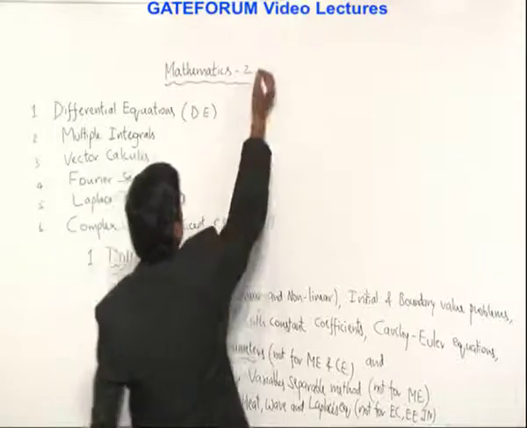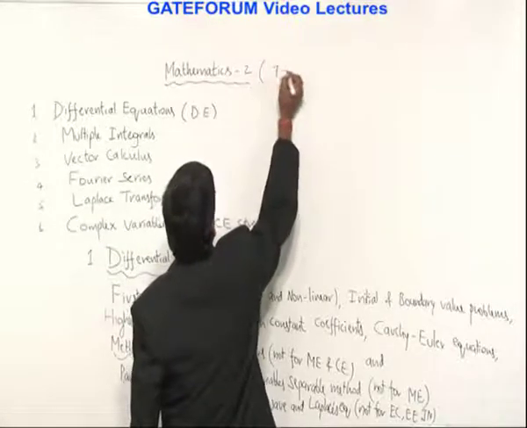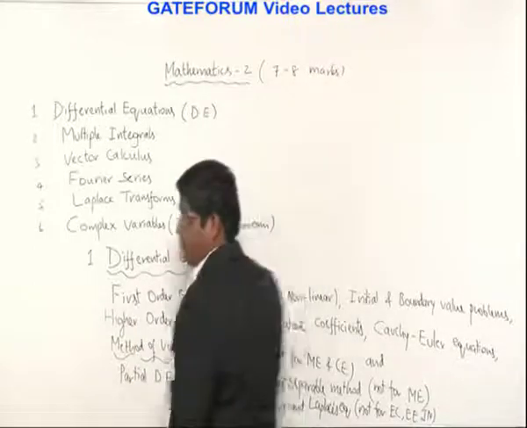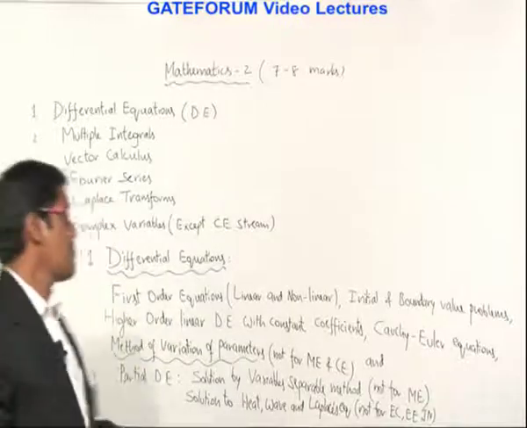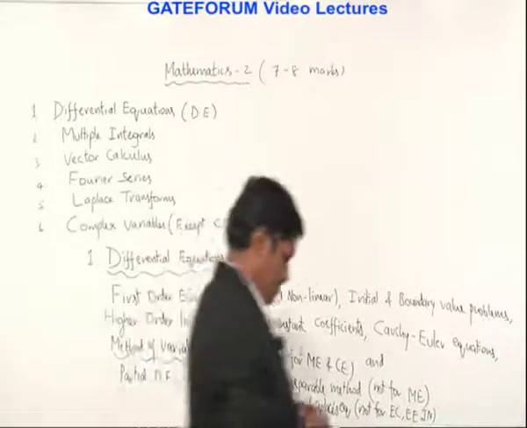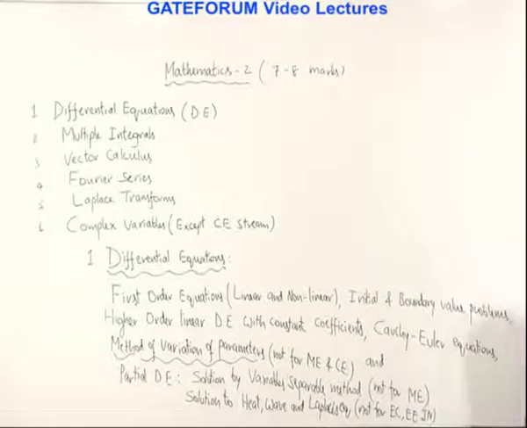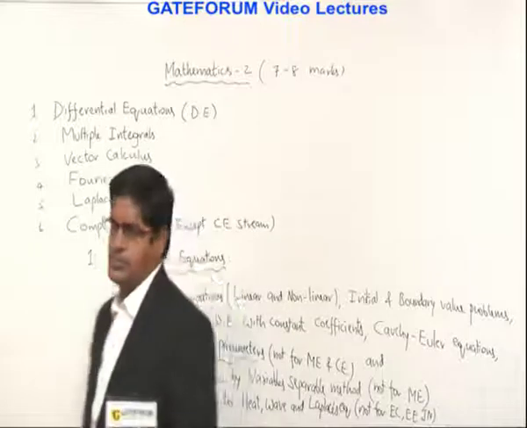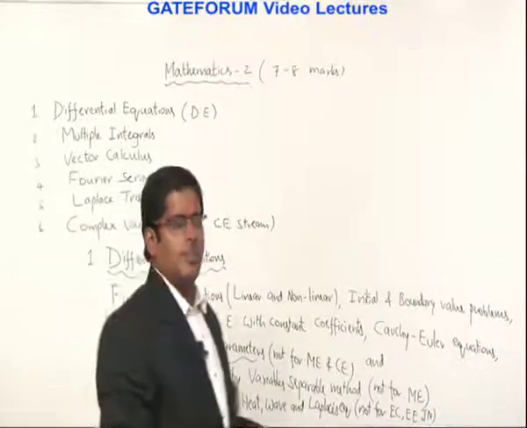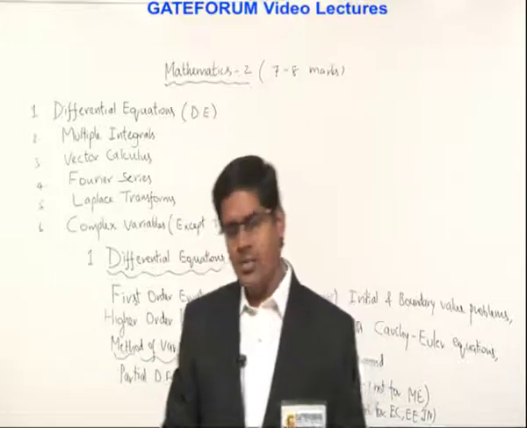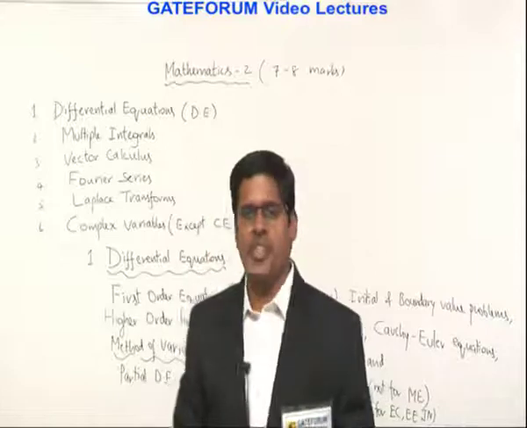So again, in this Mathematics 2, 7 to 8 marks, minimum 7, maximum 8 marks. Generally there are many physical situations, physical problems that convert into mathematical modeling, and many of these mathematical models are solved by involving differential equations only.